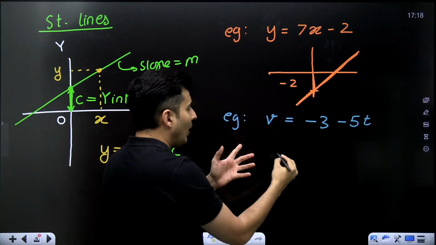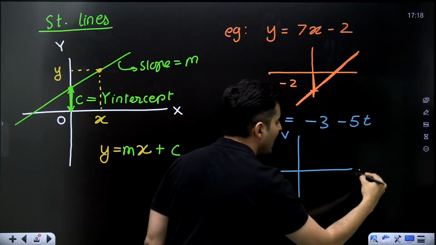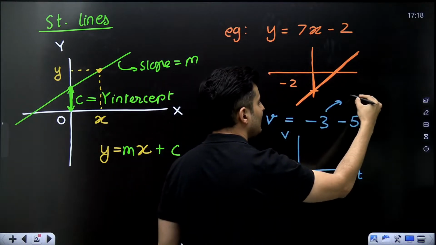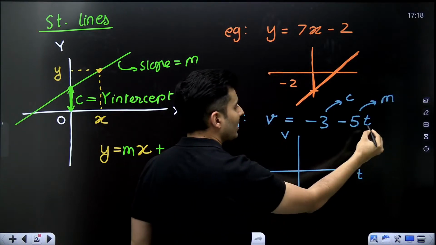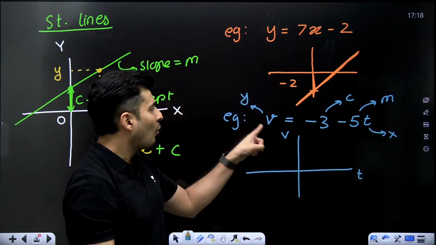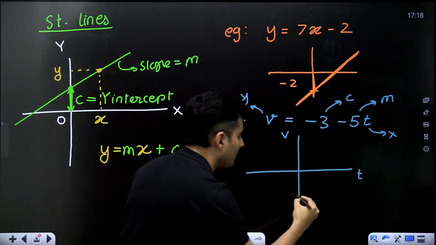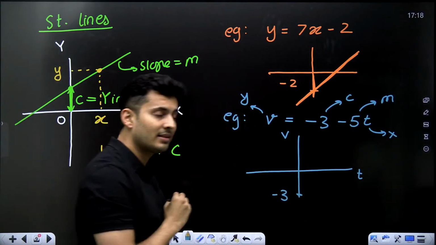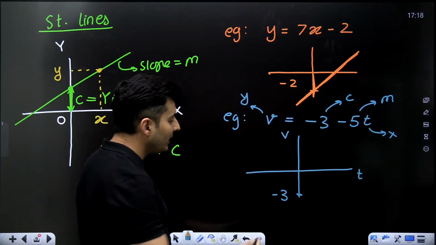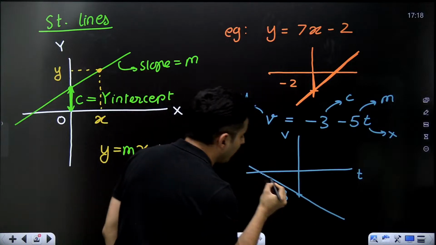Minus 5t. Now, if I have to draw a graph, instead of y and x, I will draw velocity and time over here. Do you notice this is like c, this is like m, this is like x, this is like y. Correct? Y is equal to mx plus c. C is negative. That means you have to go below. So this is minus 3, guys. Slope is also negative. That means it is going down. So definitely the graph will go down like this.